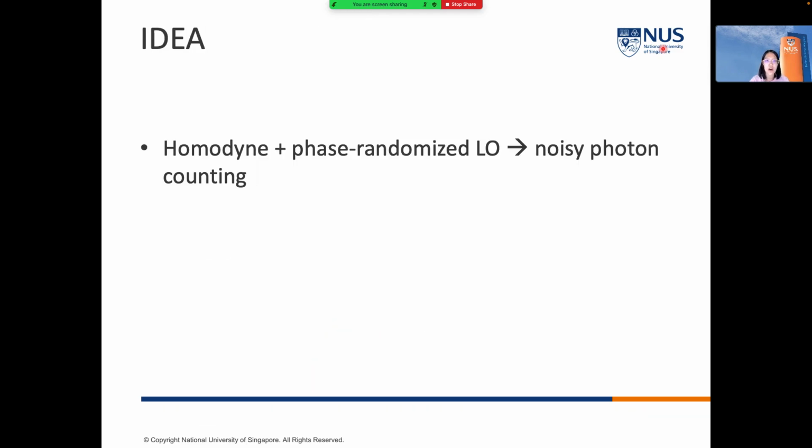The idea of our work is that if we randomize the phase between the signal and the local oscillator, our homodyne will work in the noisy photon counting mode, and by utilizing this feature, we can use the homodyne detector to decode and learn the information from Alice's signal.